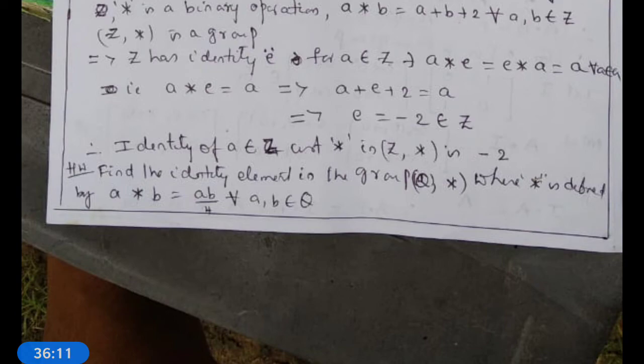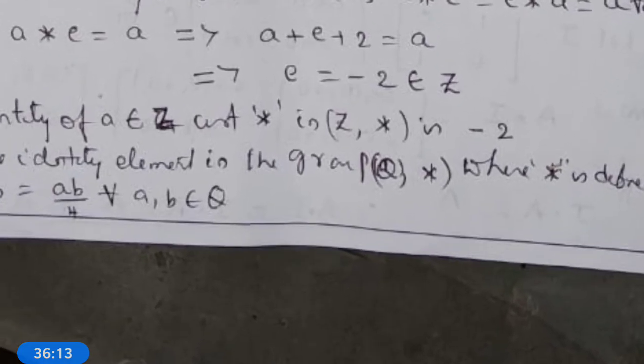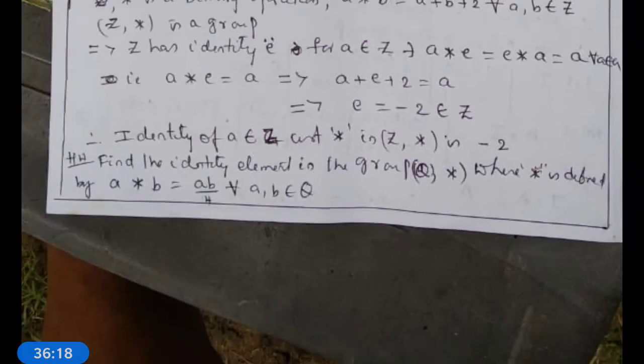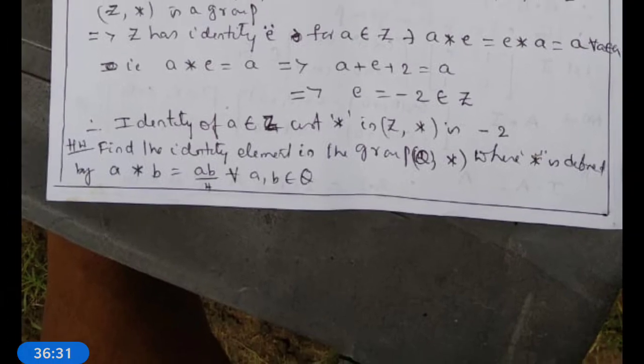Now, the next problem is to find the identity element in the group Q comma star, where star is defined by A star B is equal to AB by 4 for all A comma B belongs to Q. What is Q? Q is equal to the set of P by Q such that P belongs to Z, Q belongs to N. So Q is clearly non-empty.